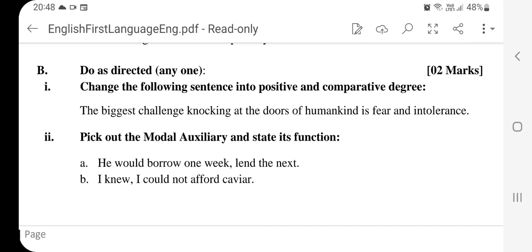The last one is pick out the modal auxiliary and state its function. First one, he would borrow 1 week, lend the next. Your modal auxiliary verb is would and the function is probability. Next one, I knew I could not afford caviar. Could is your modal auxiliary and the function is ability.